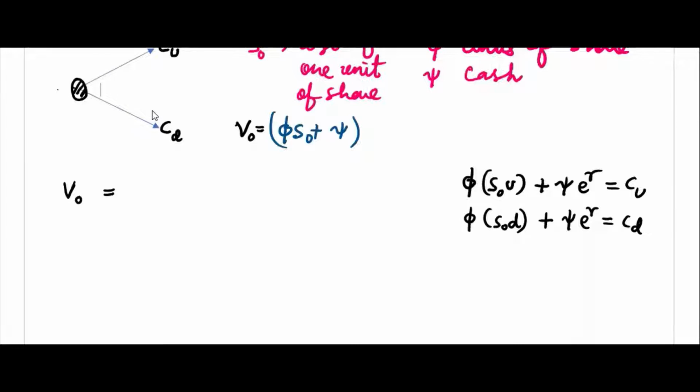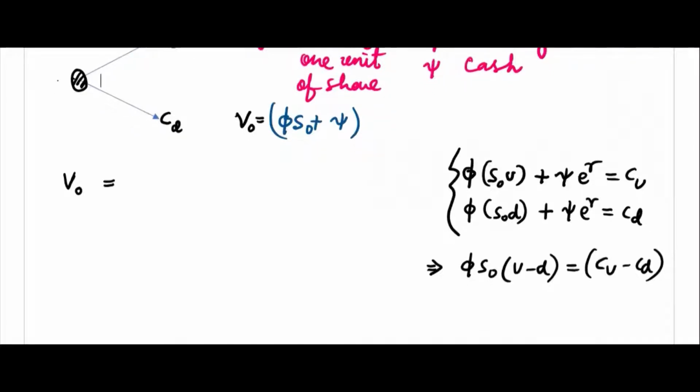So can you solve these two equations? That is the question. Simply what you can do is you subtract. When you subtract, the second term will get cancelled. I mean the second term will no more be there in the final equation, and you take common S naught phi. If you take phi S naught common, you will get U minus D, that will be equal to CU minus CD. It's so simple, right?